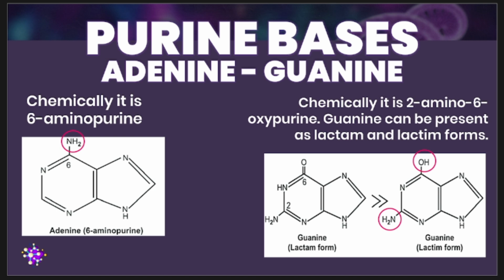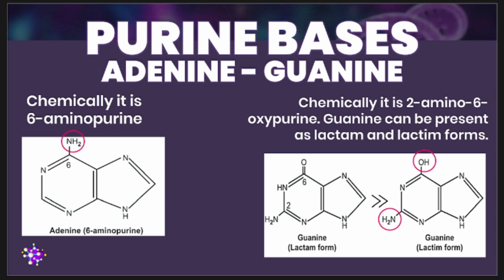Next up is your guanine. When we talk about your guanine, we can chemically call it your 2-amino 6-oxypurine. Again, it's called your 2-amino 6-oxypurine, and it can also be present in two forms, which are your lactam and your lactim form.